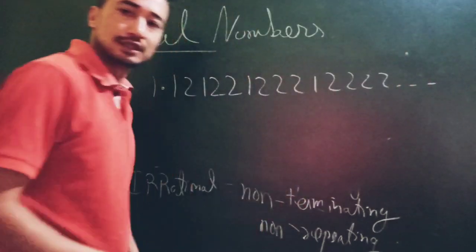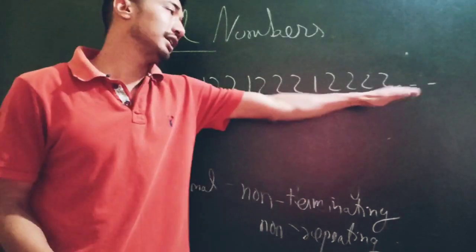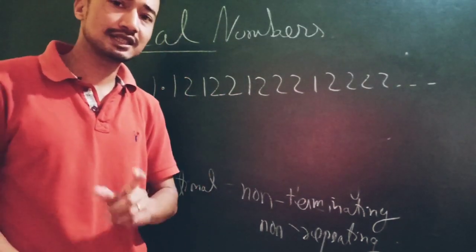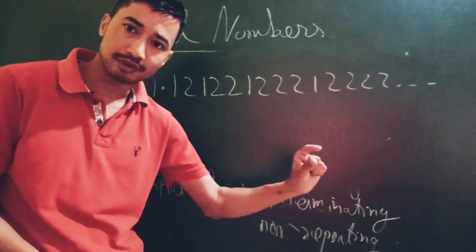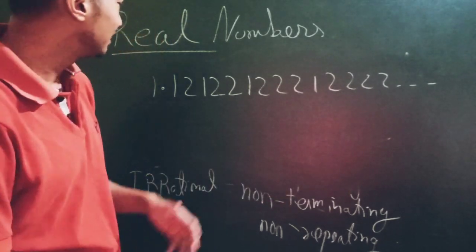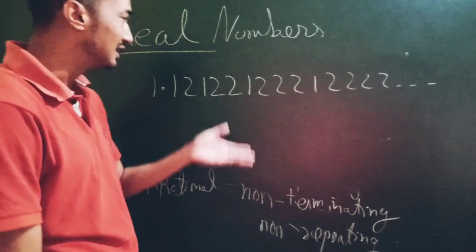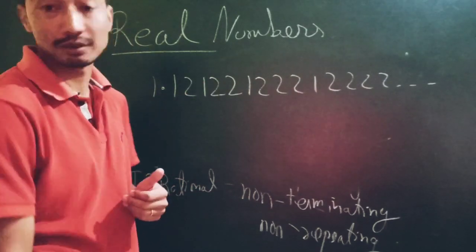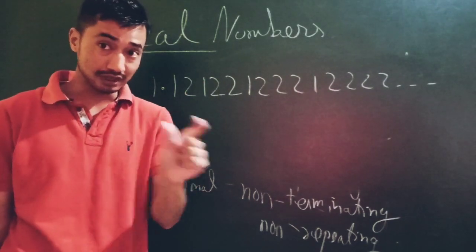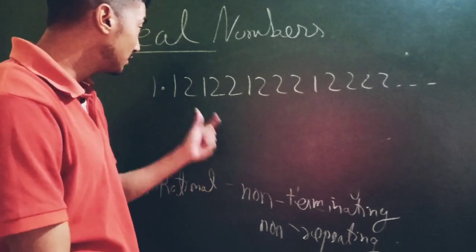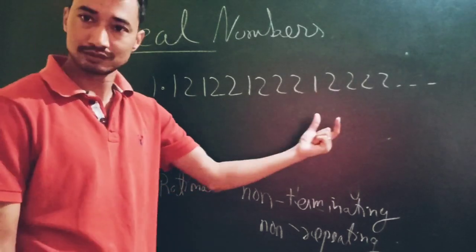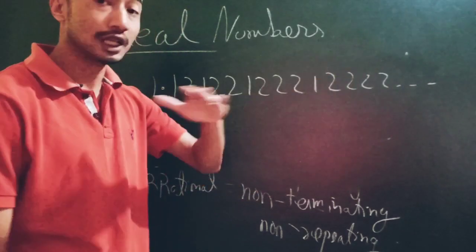1.1212212121212. So it's non-terminating and it's non-repeating. Non-repeating in the sense that the same set of numbers should not be repeated. Some of you must be thinking, sir, you're talking of non-repeating numbers, I can see 2 is repeated so many times. I'm not talking of that. The same sequence, the same set of numbers should not be repeated. Like 2, 2, 2, 2, it goes on like that.